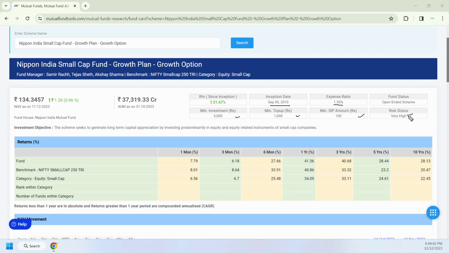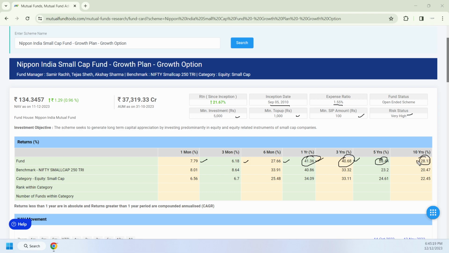Now how is this fund performing in this category? The fund has given last 1 month around 7.79%, 3 months 6%, 6 months 27%, 1 year 41%. For less than 1 year, it is calculated as absolute return, which means how much you exactly get. For more than 1 year, it is calculated as compound annual growth rate. So 1 year 41%, 3 years 40%, 5 years 28%, and 10 years 28%.